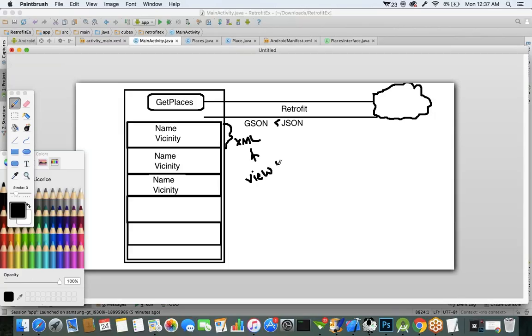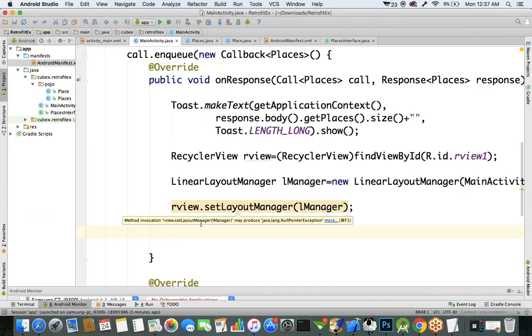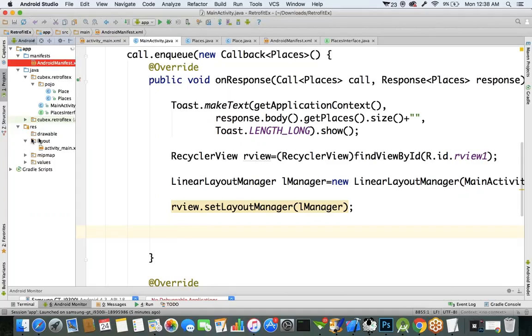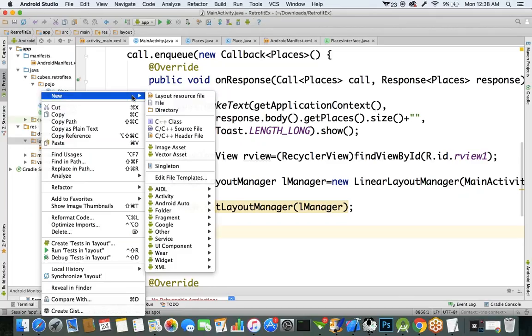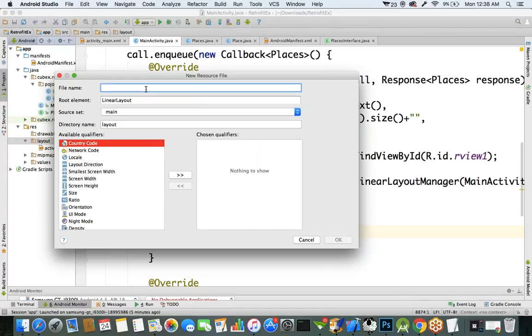So first, what we'll do is create an XML file, in which format you want to present the user interface. Let's create an XML file first. Simple, I just want to create two TextView components. If you want, you can take a CardView, or otherwise, without CardView also you can take.